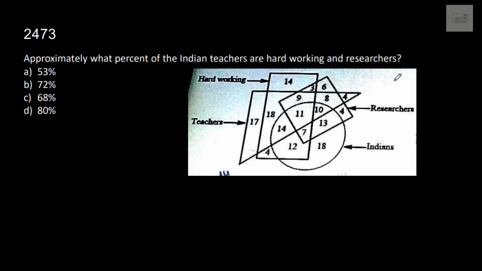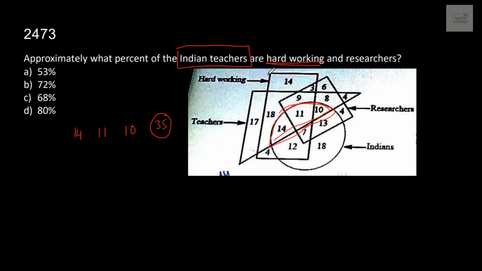So a Venn diagram sort of question. 4 types of figures are used and 4 types of people are there: hardworking, teachers, Indian and researchers. Approximately what percent of Indian teachers are hardworking researchers? Circle is Indian and this triangle is teacher, the common portion is this particular portion. So these all are Indian teachers: 14, 11 and 10, total number of Indian teachers is 35.